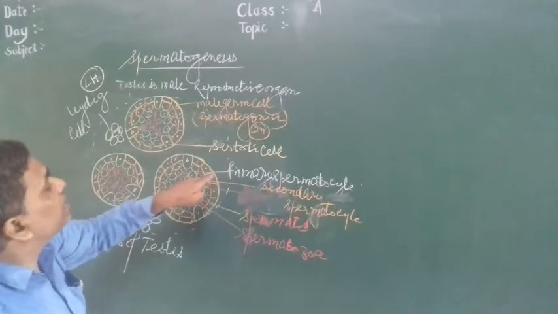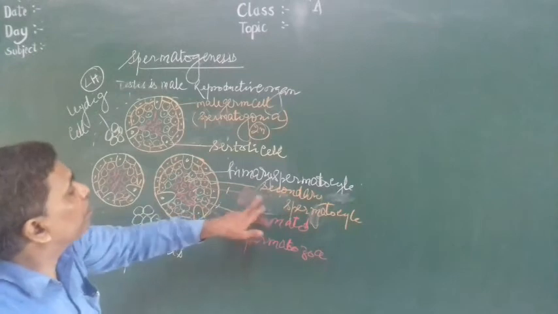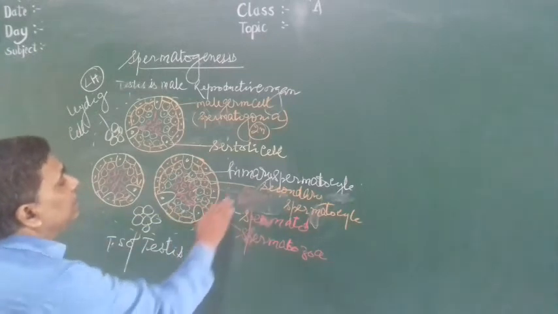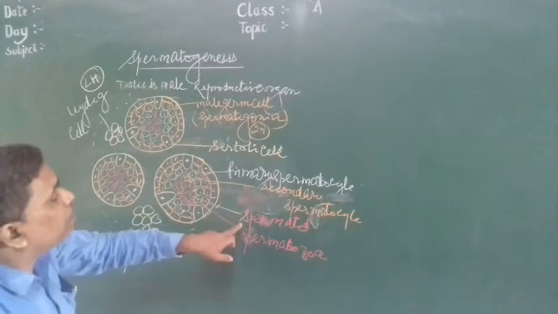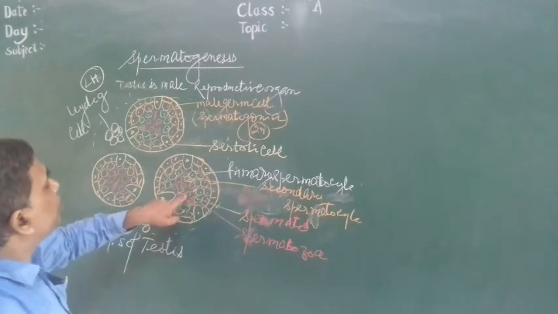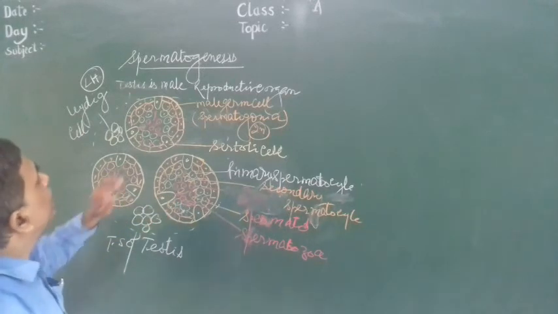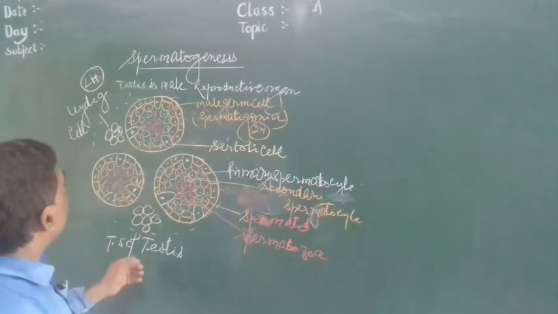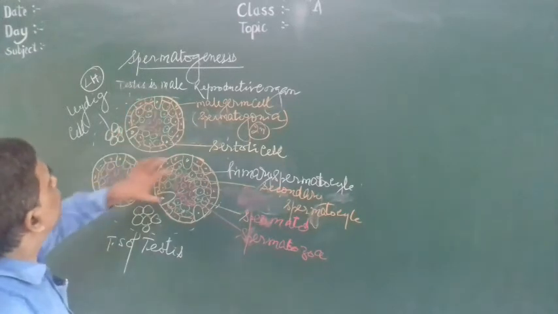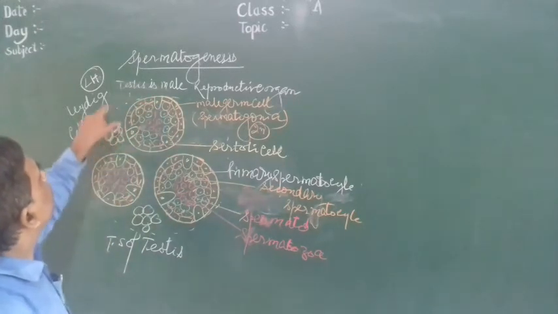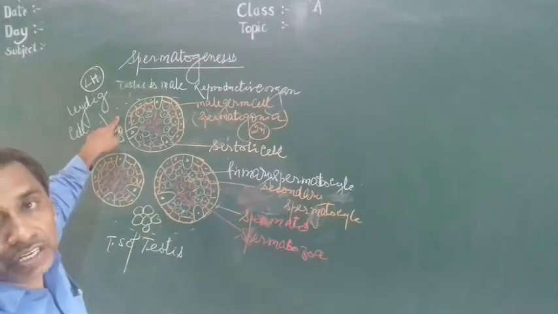The primary spermatocyte undergoes meiosis first, forms secondary spermatocyte, and the secondary spermatocyte undergoes meiosis second, forms spermatid, and spermatid undergoes spermiogenesis, forms spermatozoa. So in the transverse section of testis, you can see all these are the seminiferous tubules, and in between them is the Leydig cell or interstitial cell.